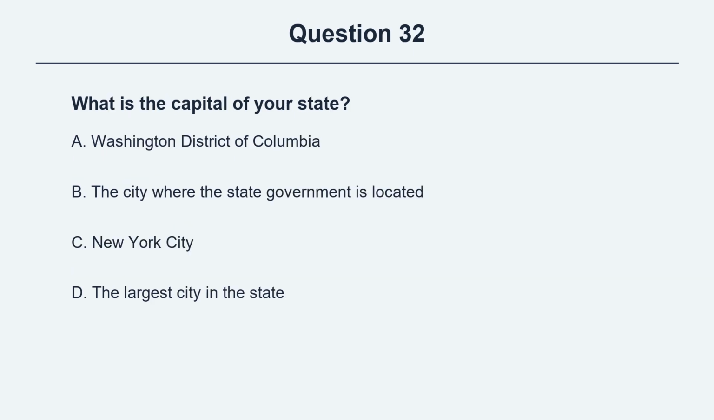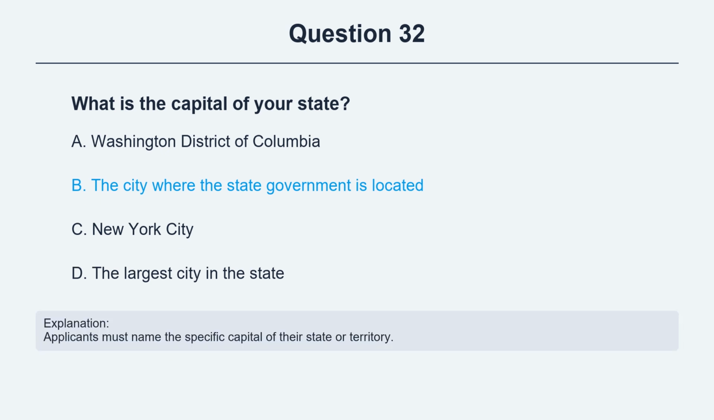Question 32. What is the capital of your state? Option A, Washington District of Columbia. Option B, the city where the state government is located. Option C, New York City. Option D, the largest city in the state. The correct answer is option B, the city where the state government is located. Explanation: applicants must name the specific capital of their state or territory.